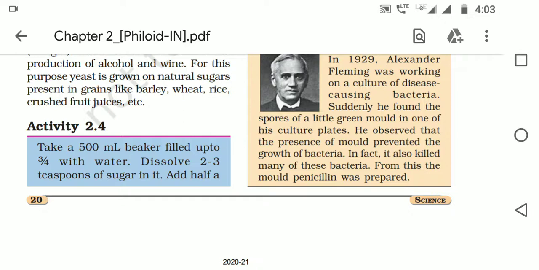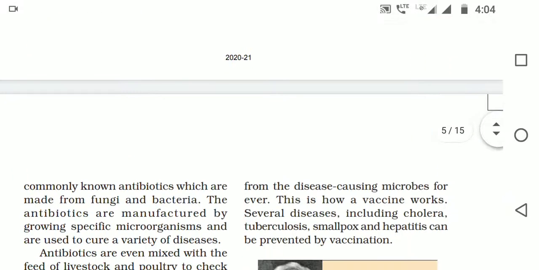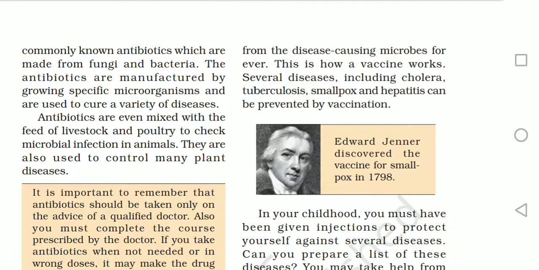He observed that the presence of the mold prevented the bacteria from growing. In fact, it also killed many bacteria. So he found that the mold was very useful, as there was no growth of the disease causing bacteria. From this he prepared the very well known antibiotic drug, penicillin. Herein, antibiotics are manufactured by growing specific microorganisms and used to cure a variety of diseases.